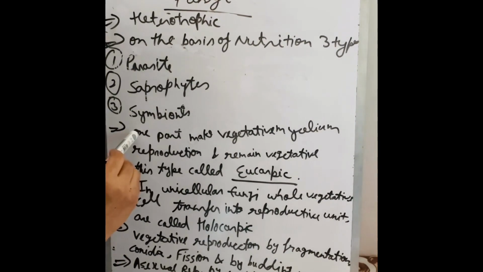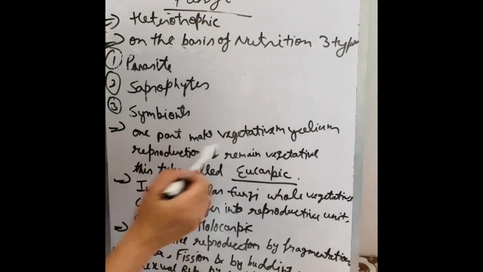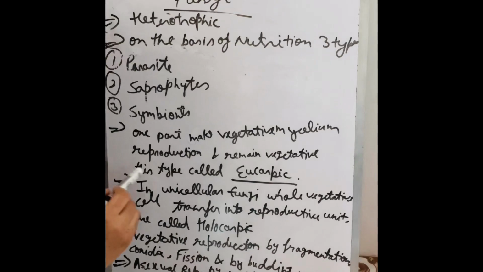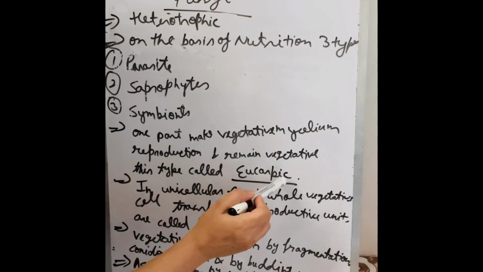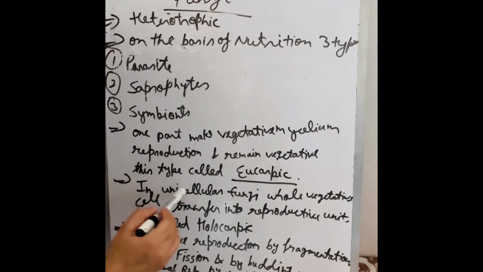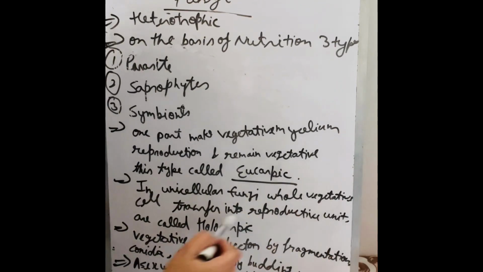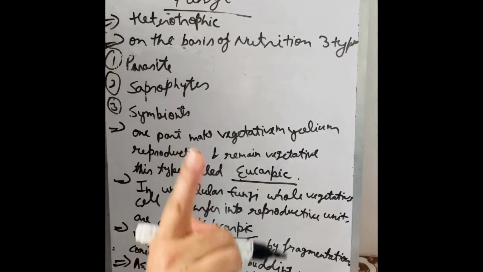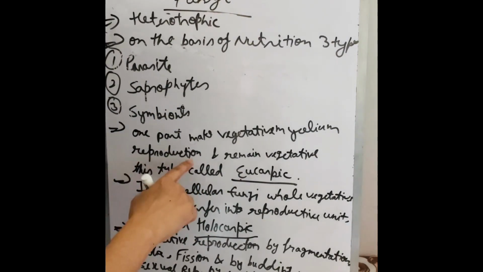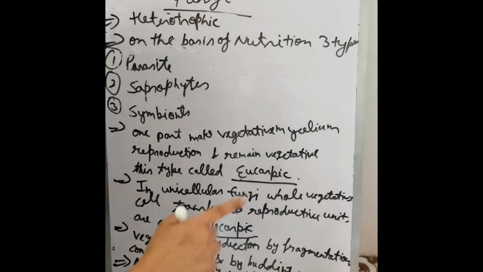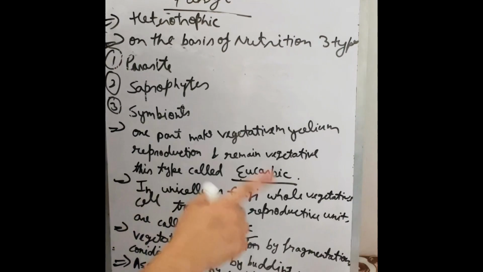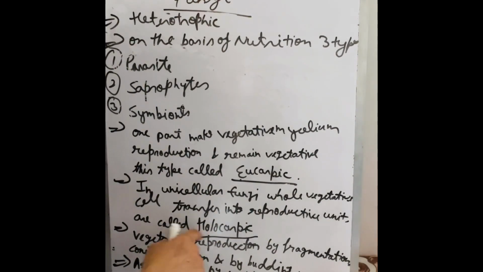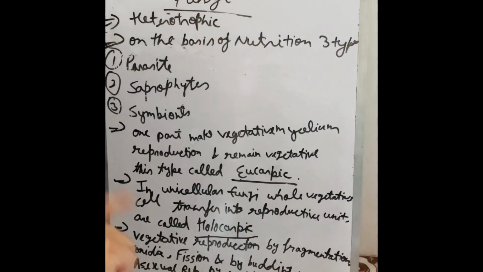In fungi, when only one part of the vegetative mycelium takes part in reproduction and the rest remains vegetative, this type of fungi is called eucarpic. And in unicellular fungi, when the whole vegetative cell is transformed into a reproduction unit, it is called holocarpic fungi. One part participating is eucarpic; the whole body participating in the reproduction is holocarpic.